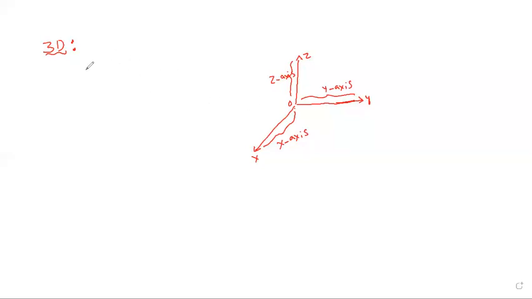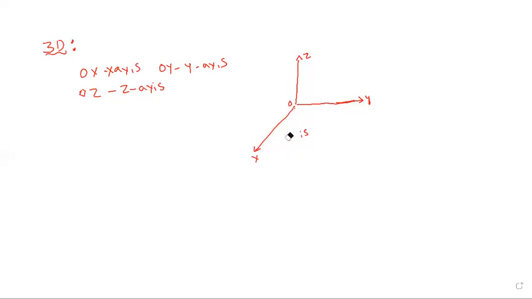OX is the x-axis, OY is the y-axis, and OZ is the z-axis. So OX is the x-axis, OY is the y-axis, OZ is the z-axis. Next point. Now we can see everyone. Next point is, here OXY is called OXY.